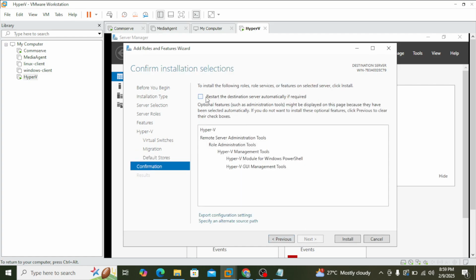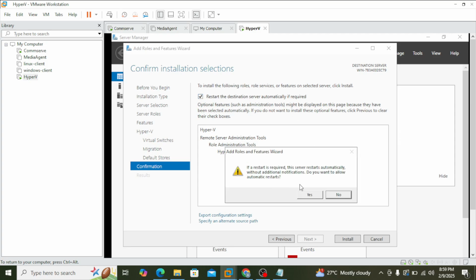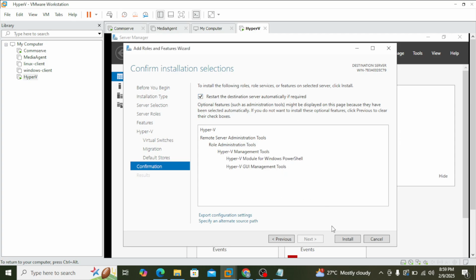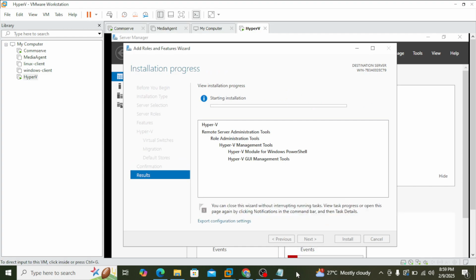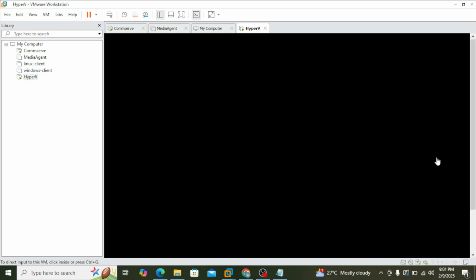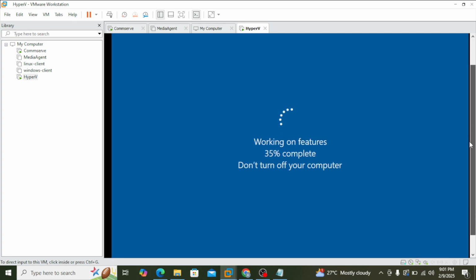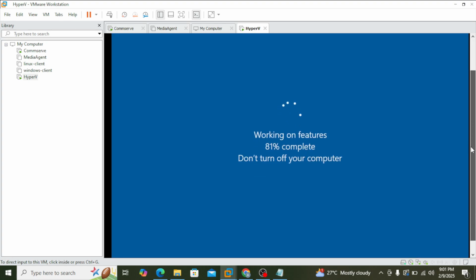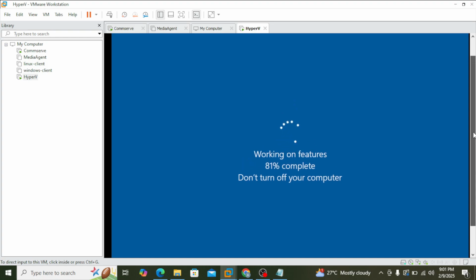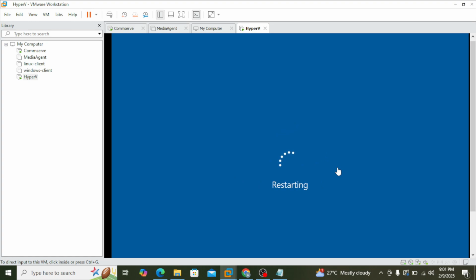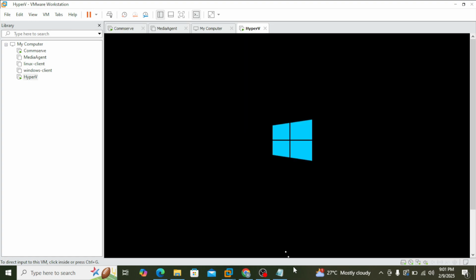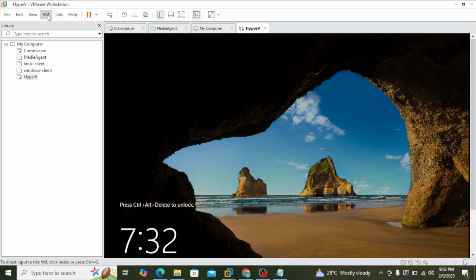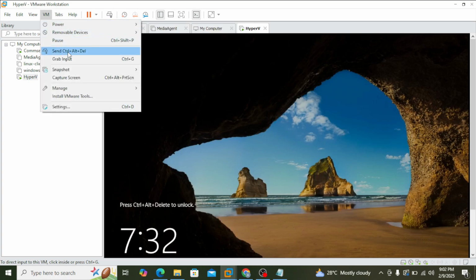Restart the destination server automatically if required. Okay, I'm okay with that. Click on install. So let me pause and then come back. Okay, so the server went down. It's rebooting automatically because I have selected that option, to automatically reboot if required. Okay, so the server is back.